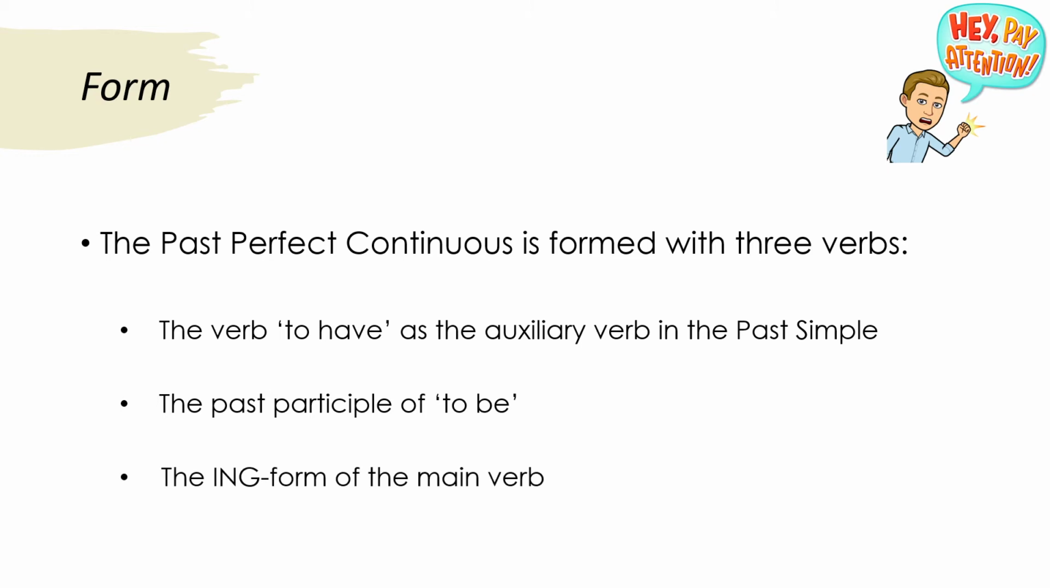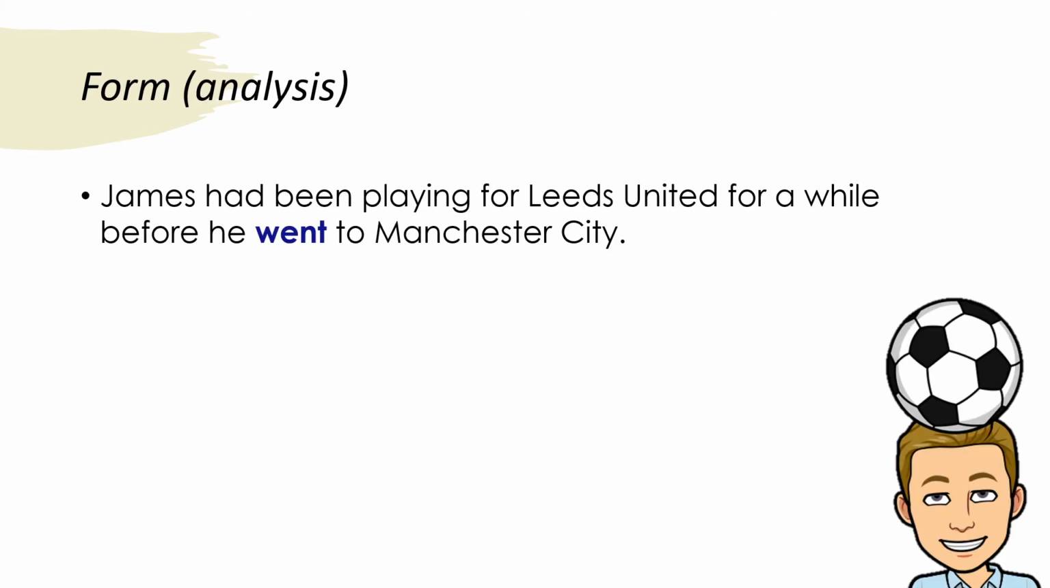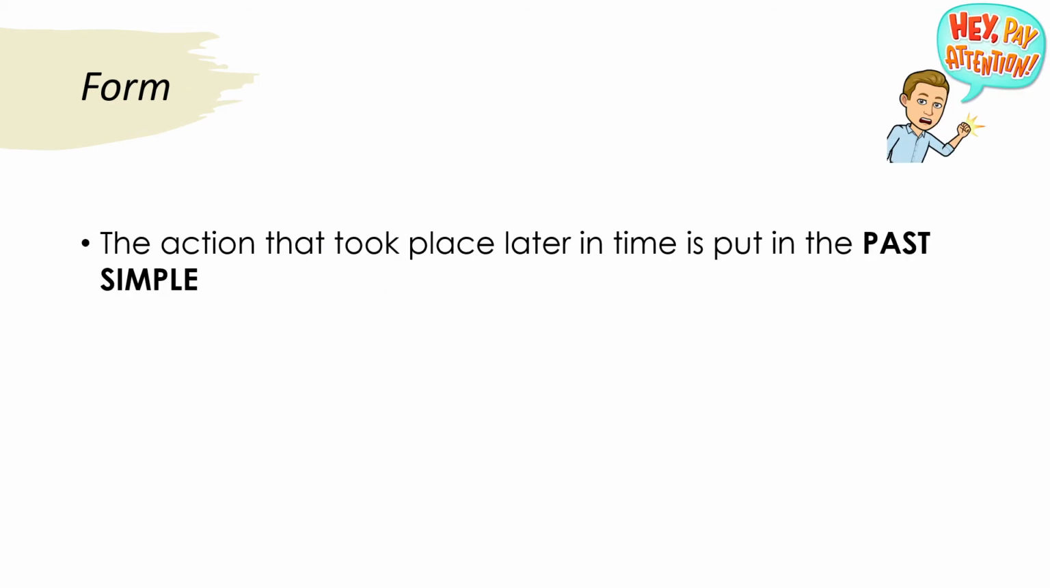If we look back at our example, we can see that there is a second part to the sentence. In this part we also find a verb. Since this is technically a new sentence, this verb is once again my main verb. This means that the action that took place later in time is put in the past simple. Let me make it clear with the example.